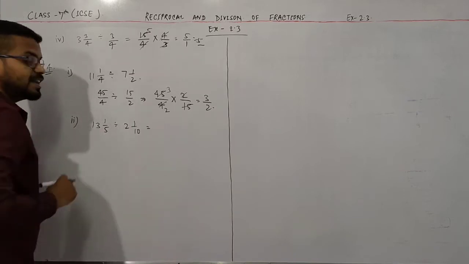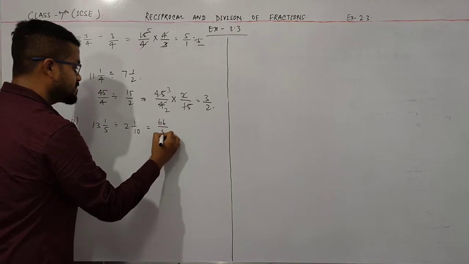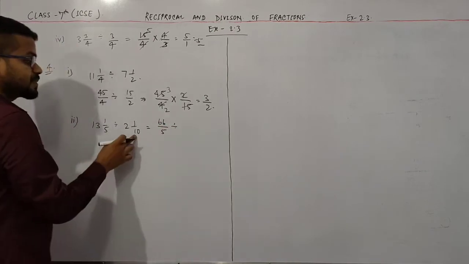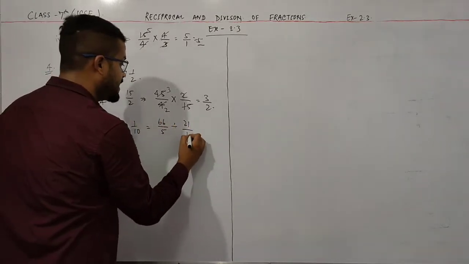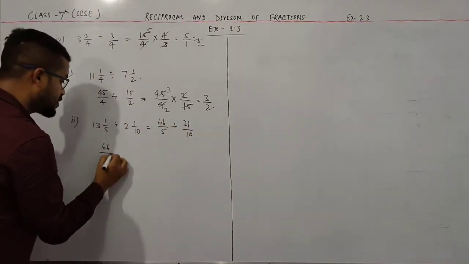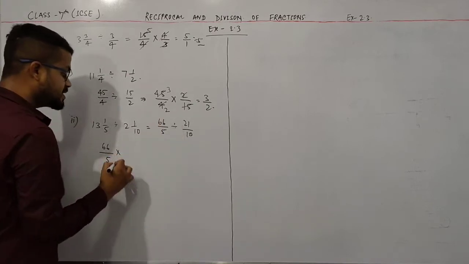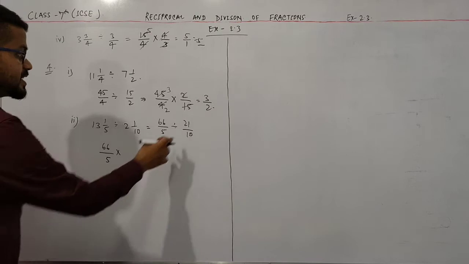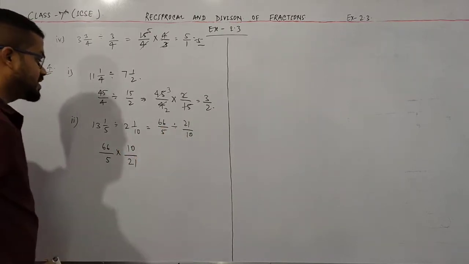So 13 into 5 is 65, 65 plus 1, 66 by 5, divided by, now 10 into 2 is 20, 20 plus 1 is 21 by 10. Now again follow the same process. 66 by 5, convert this division into multiplication and reverse this fraction. So this is 10 by 21.